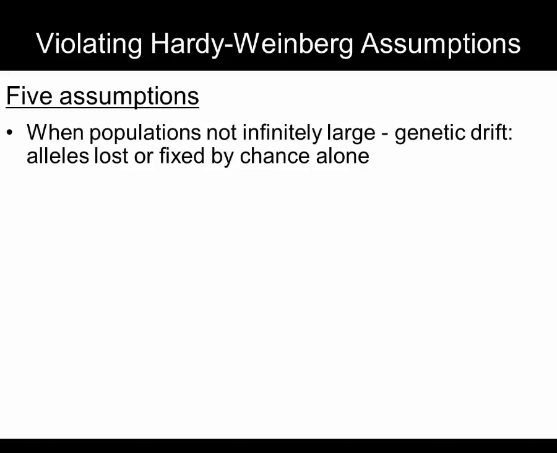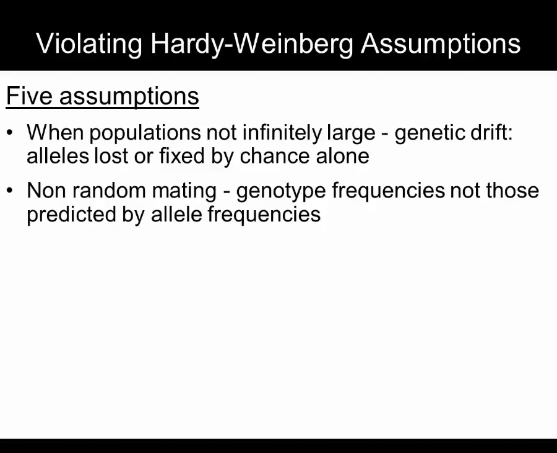So that's the last of the Hardy-Weinberg assumptions. We've covered genetic drift, how alleles can be lost or fixed just by chance, a consequence of populations not being infinitely large. We just finished looking at how non-random mating alters genotype frequencies, specifically how inbreeding creates excess homozygotes. This alone will not affect allele frequencies, but some homozygotes are subject to a selective disadvantage.